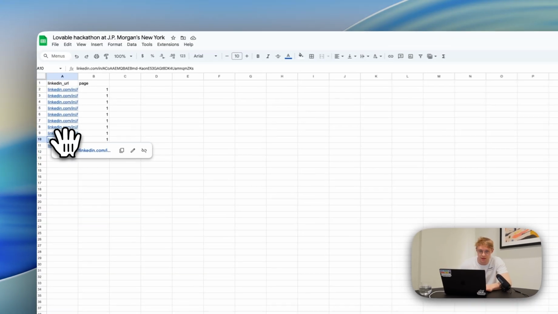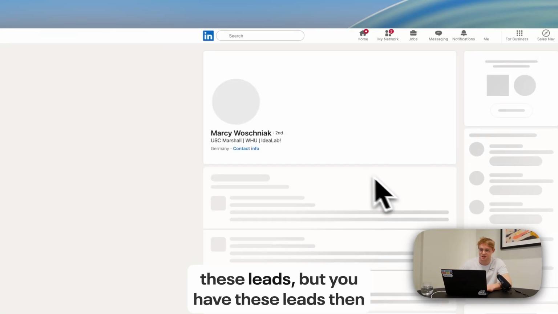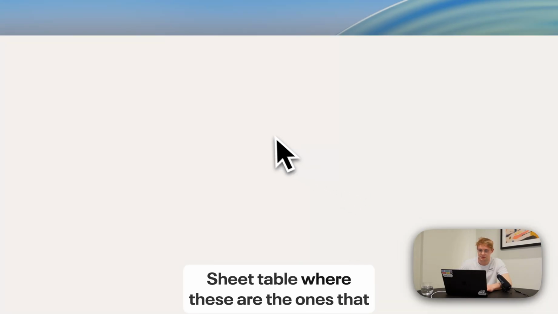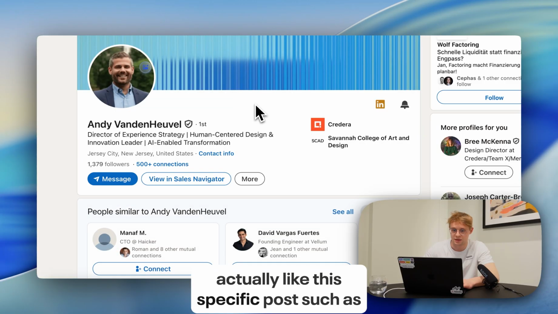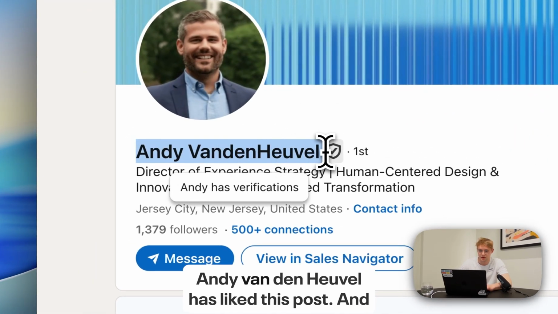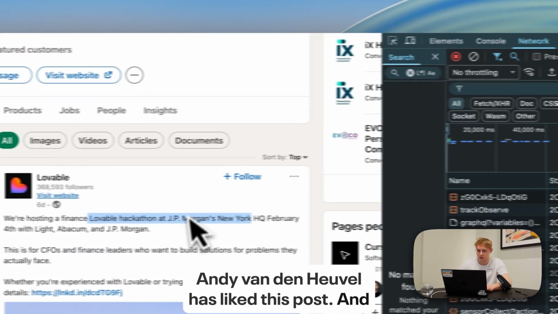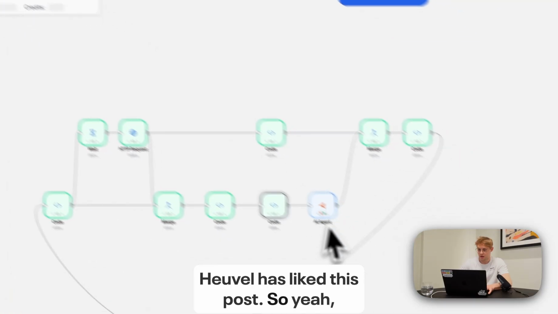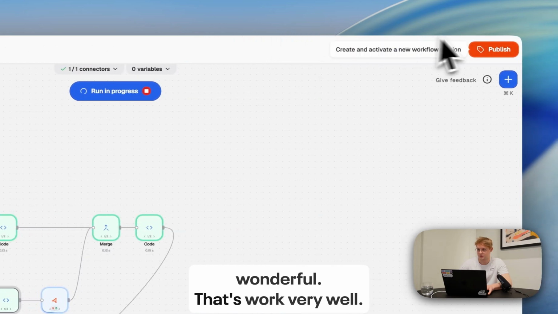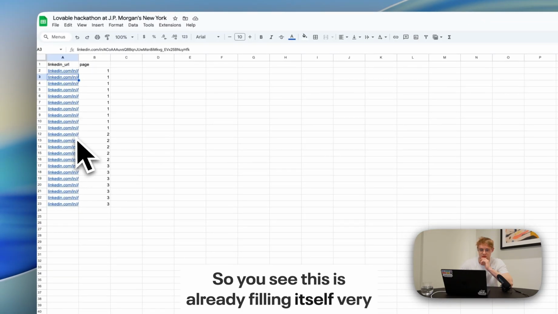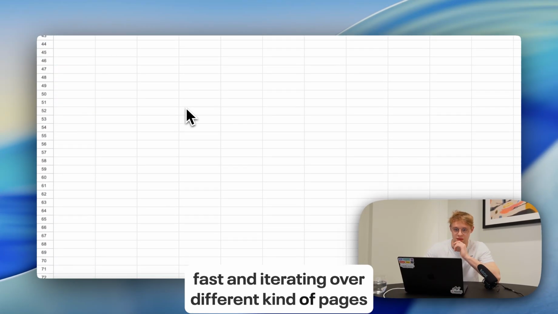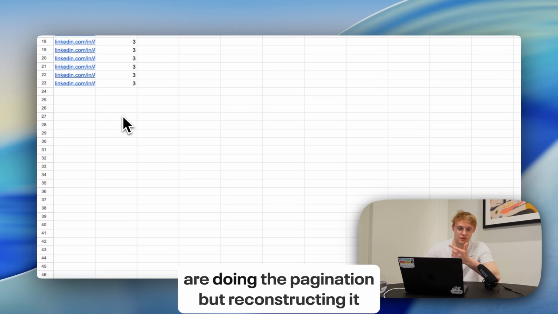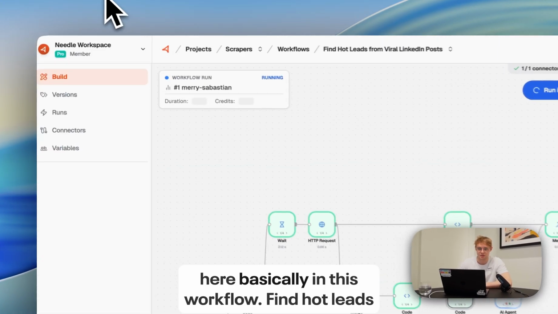So we can engage with these people, or further enrich them, or run an automation over them, whatever you want to do with these leads. You have these leads as a wonderful Google Sheet table where these are the ones that actually like this specific post, such as Andy Vanden Heuvel. And if we go back here, you see Andy Vanden Heuvel has liked this post. Wonderful, that works very well. You see this is already filling itself very fast, iterating over different pages of people that like the post. Each page has around 10 people. We are doing the pagination, reconstructing it here basically in this workflow.